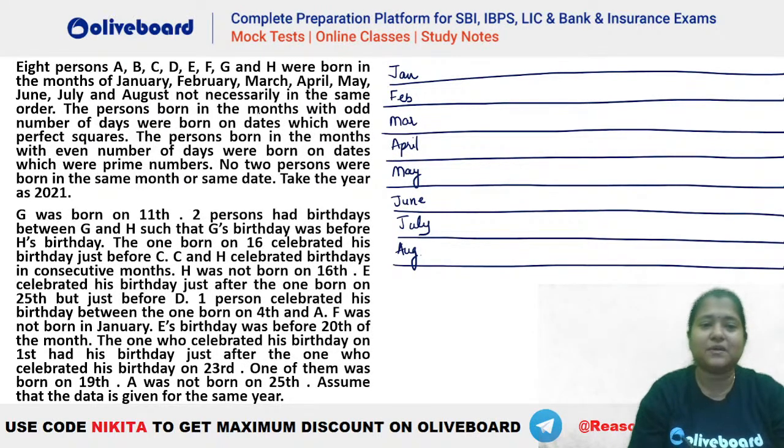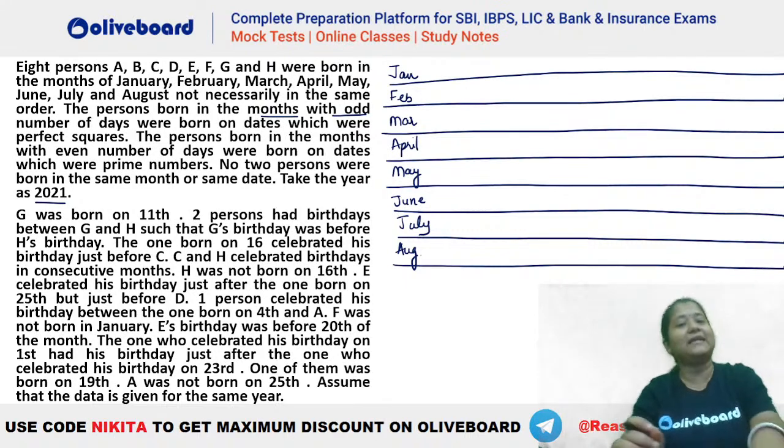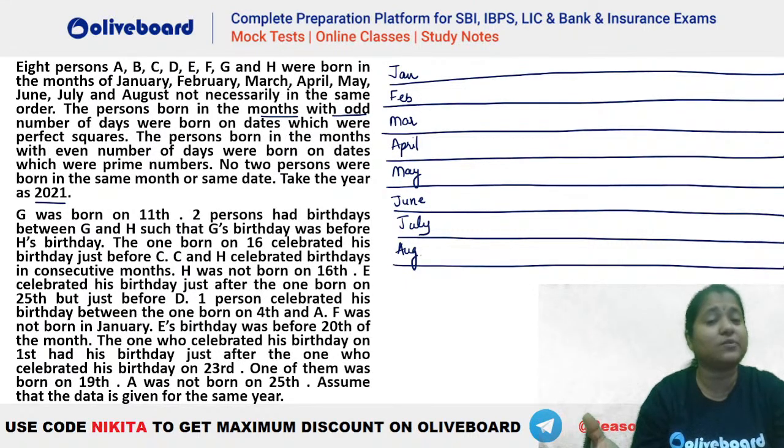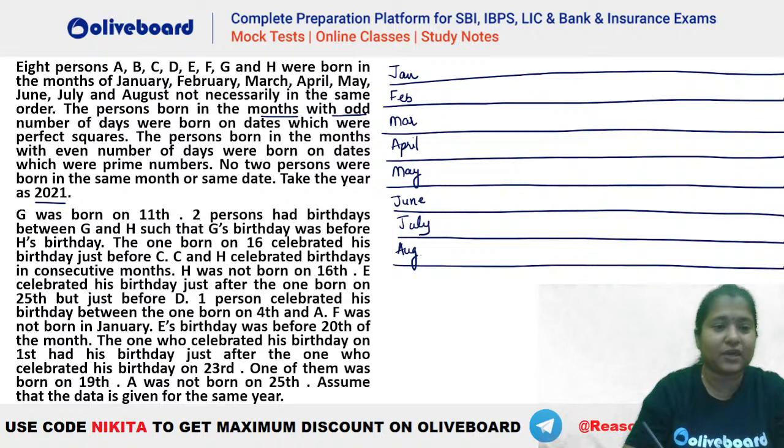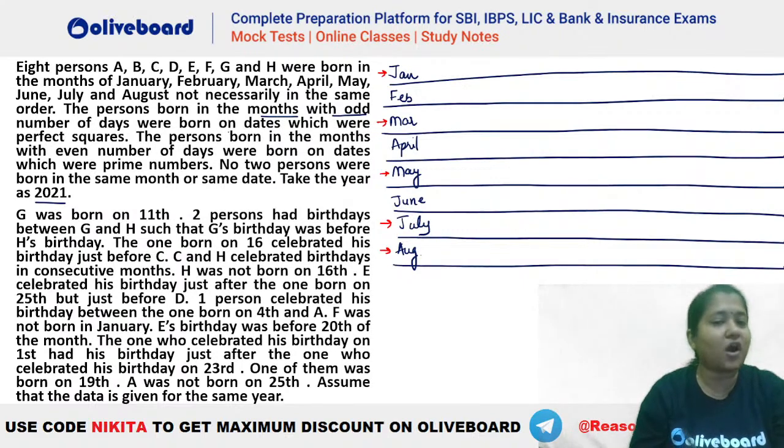Okay, so 8 persons are born in the months January to August, not necessarily in the same order. The persons born in months with odd number of days. You can see we have 2021. So that means February will have how many days? 28 days in here, because 2021 was not a leap year. So odd number of days, we are talking about January, March, May, July and August.